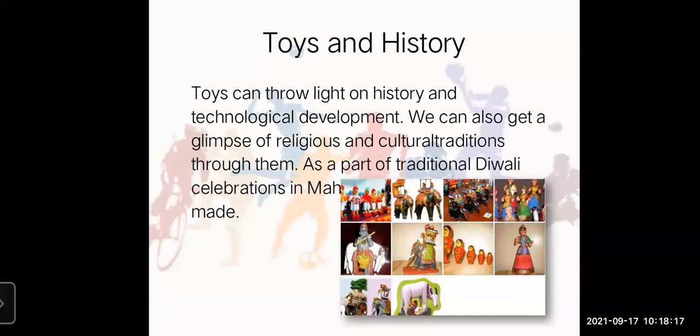And from the research, it came to be known that this belongs to the 1st century. Yes, students, right now we are in the 21st century, and that doll belongs to the 1st century.